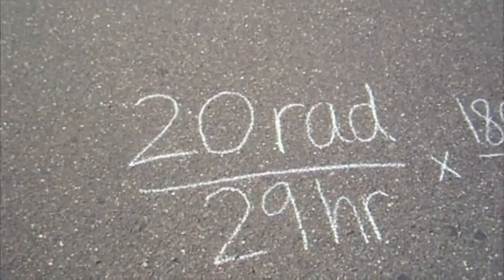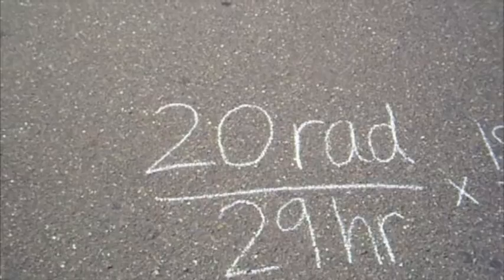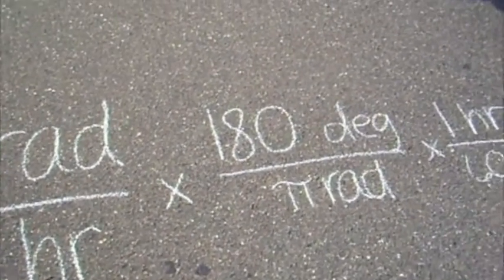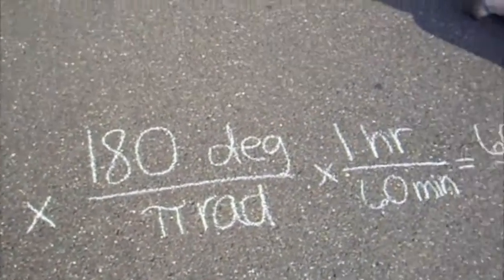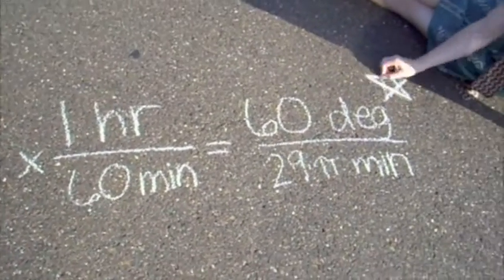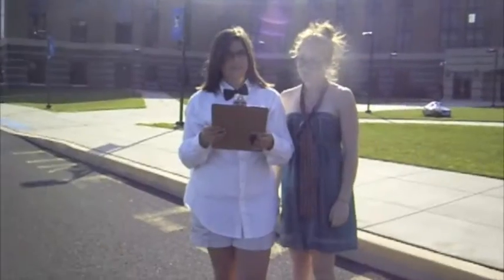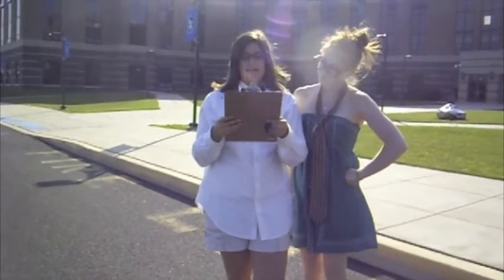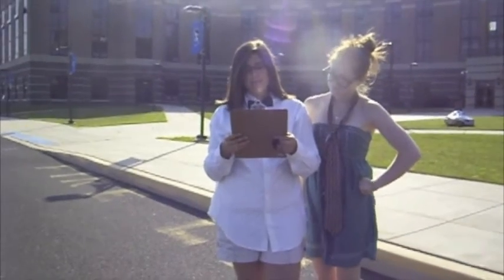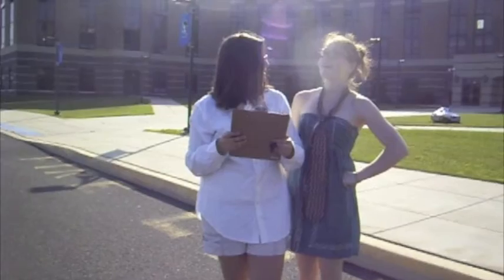The conversion to degrees per minute is accomplished as follows. 20 radians over 29 hours times 180 degrees over pi radians times 1 hour over 60 minutes equals 60 degrees over 29 pi per minute. In other words, the agent's spyglass must rotate about 0.66 degrees per minute to track the gangster. Oh, now I see.